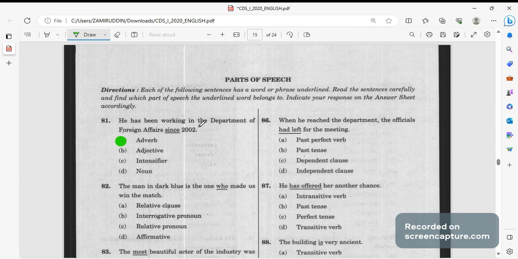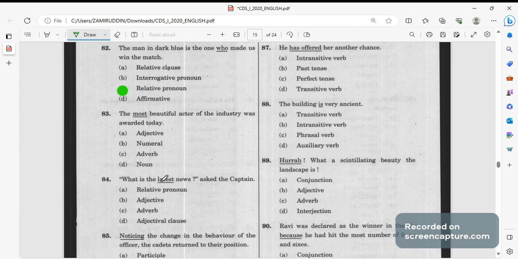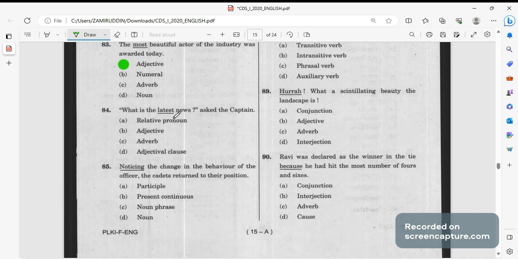Next one, the man in the dark blue is one who is a relative pronoun. Relation बता रहा है, क्या relation है उसका, so relative pronoun. The most beautiful, adjective, beautiful का बता रहा है, it is describing the beautifulness, so most is adjective. Latest news, news कैसा है, latest है, ये भी adjective है.